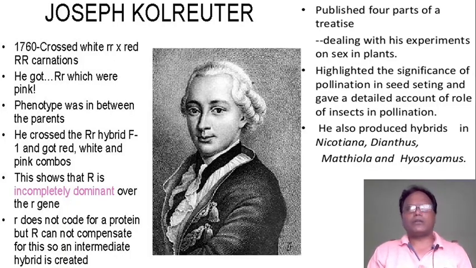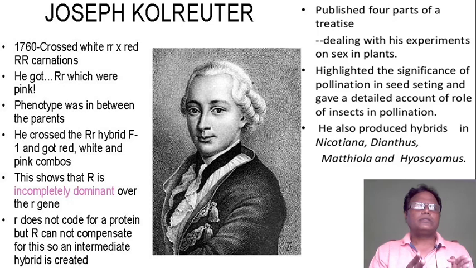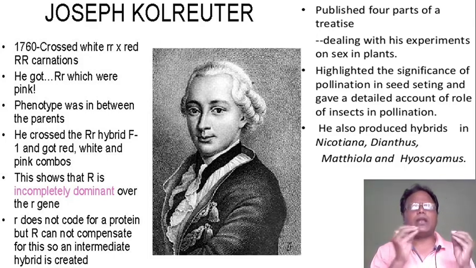Joseph Kölreuter in 1760 crossed white, small rr, and red, capital RR, carnations. He got capital R small r, which were pink. That means the red variety crossed with the white variety, and he got the pink variety. The phenotype was in between the parents.